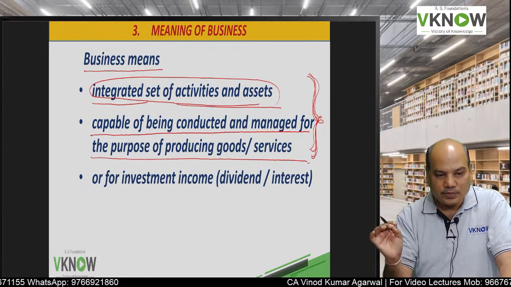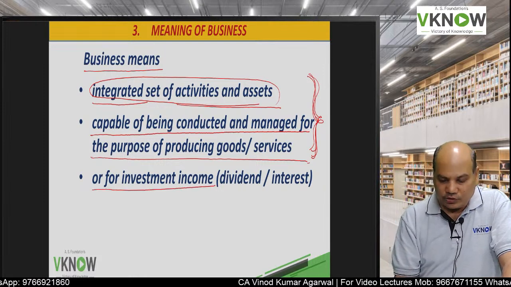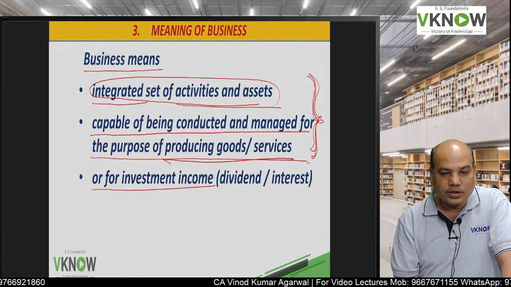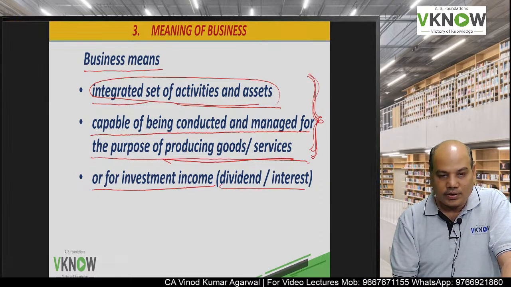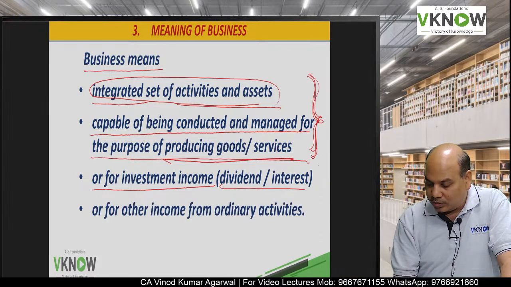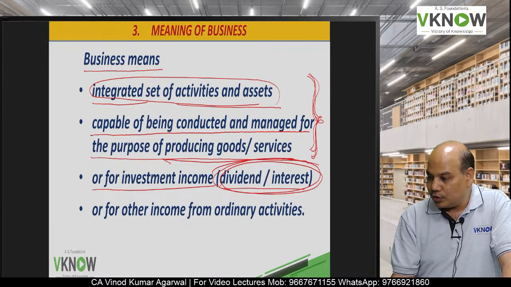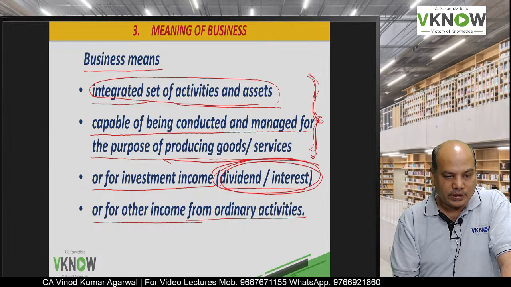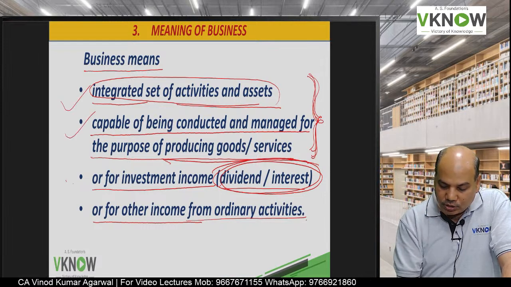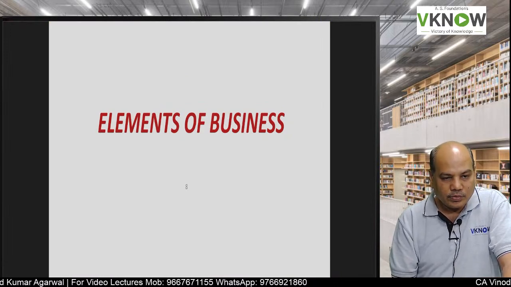So this is what we generally know as business, a set of activities which help us in producing goods and services. But this standard of business also includes investment purpose or investment income. Not just producing goods and services, a set of activities can be used for earning investment income like dividend and interest. So there can be a company which may only be providing investment service, portfolio service, or other income from ordinary activities. So this is the meaning of business: an integrated set of activities for producing goods and services, earning investment income or any other income from ordinary set of activities.